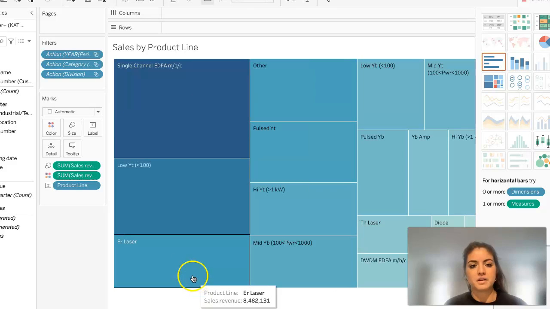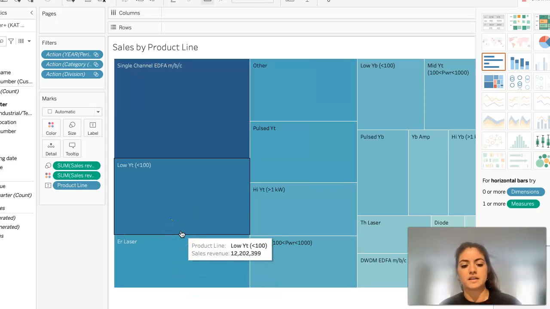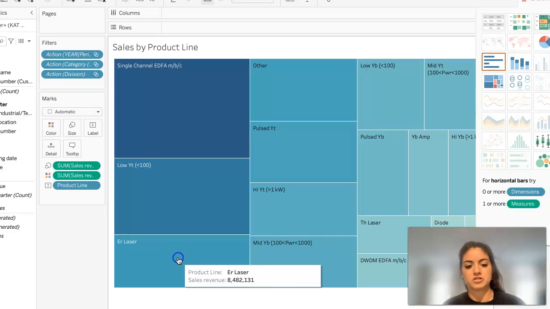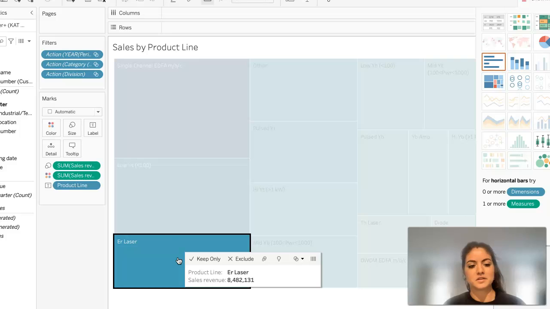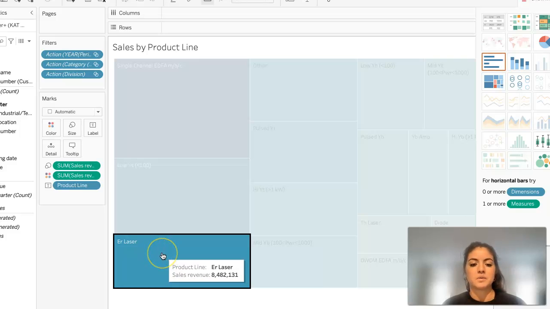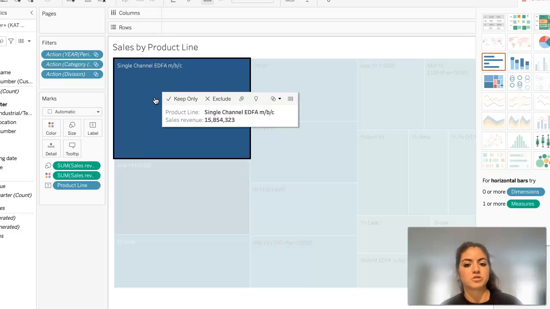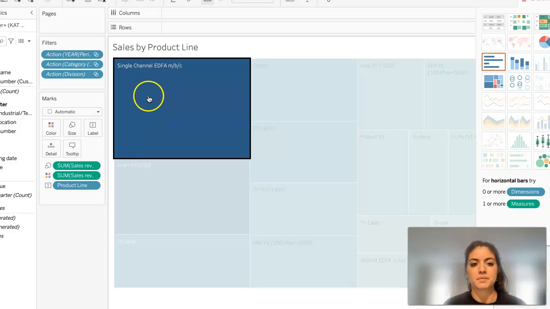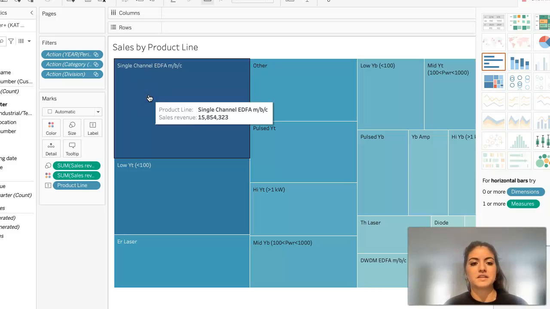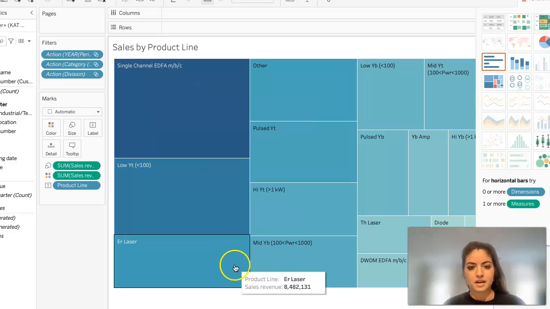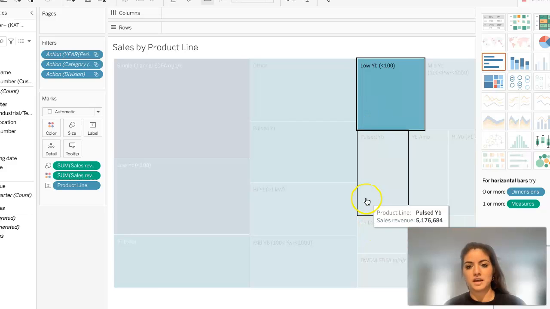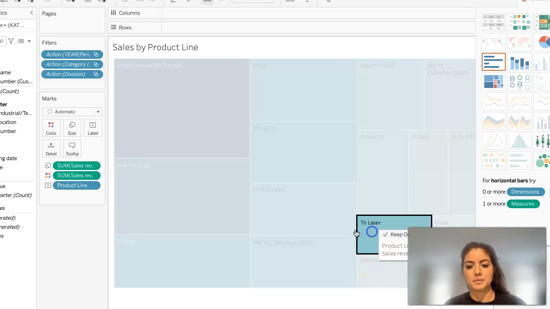And then within that, we have a sales by product line. So within the categories, there are different things that we sell. For example, ER laser, which was 8,482,131. And then up here, for example, we have single channel, which produced the most sales out of all the product lines at 15,854,323.